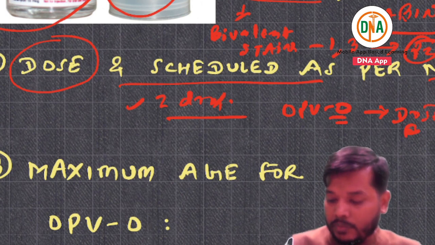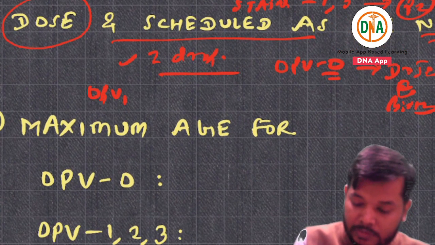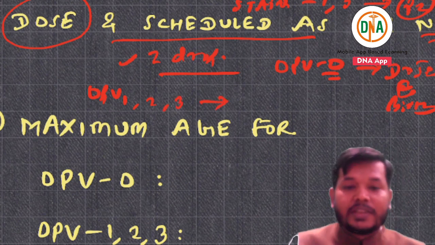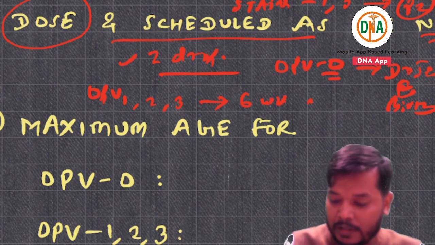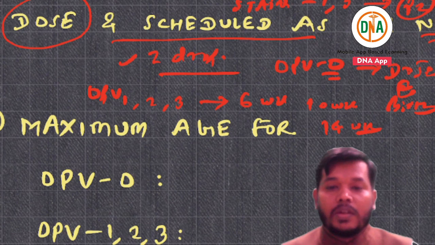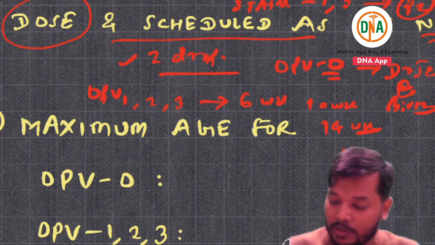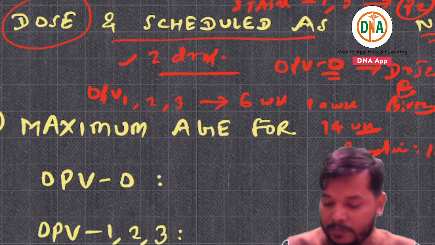Then OPV 1, OPV 2 and OPV 3, given at 6 weeks, 10 weeks, 14 weeks. So this is the schedule, and the booster dose is given at 16 to 24 weeks.